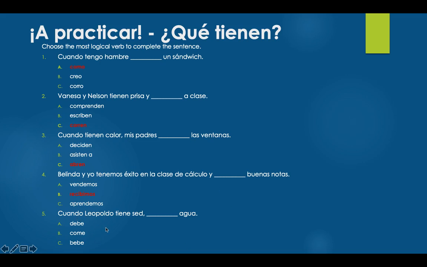Number 5, "Cuando Leopoldo tiene sed, blank agua." When Leopoldo is thirsty, he blanks water. Well, he probably drinks water. We're using the verb beber, to drink. We chopped off our ER, and we're replacing it with an E in this case because my subject is Leopoldo.